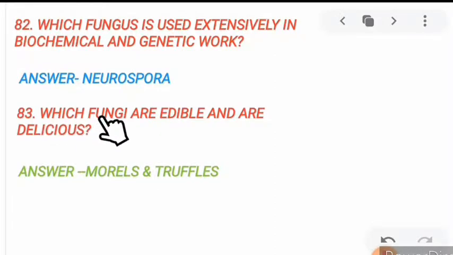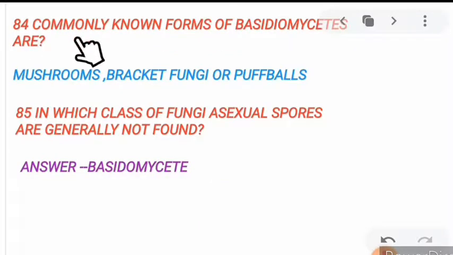83. Which fungi are edible and delicious? That is, we can eat them. The answer is morels and truffles. Next, 84. Commonly known forms of Basidiomycetes. Yes, this already came in your NEET exam, I think 2 years ago. Commonly known forms of Basidiomycetes are mushrooms, bracket fungi, or puffballs.